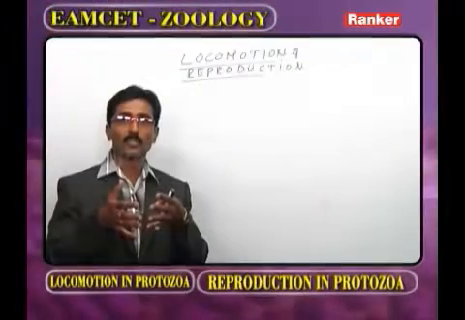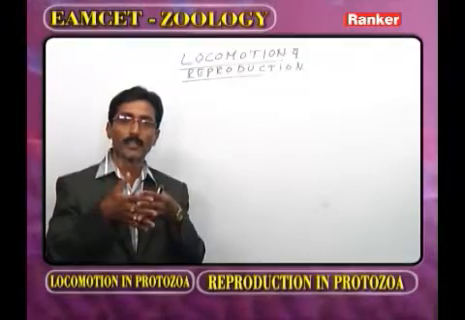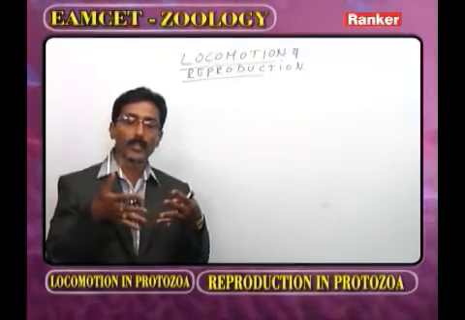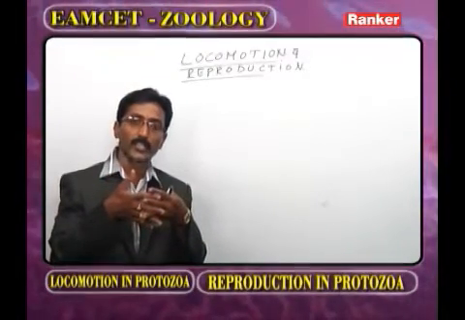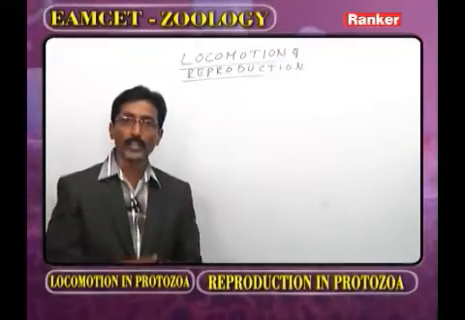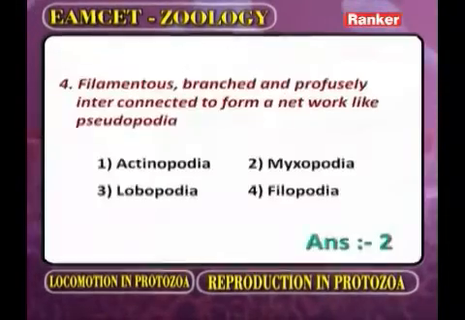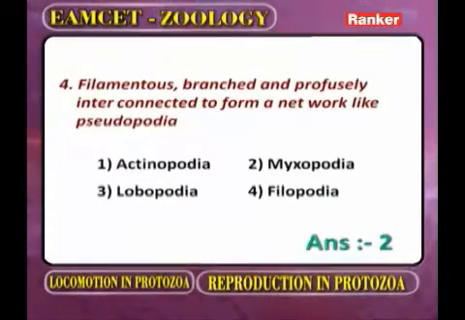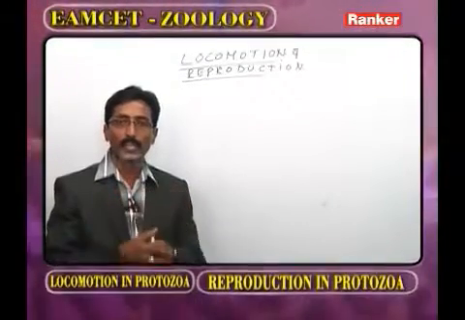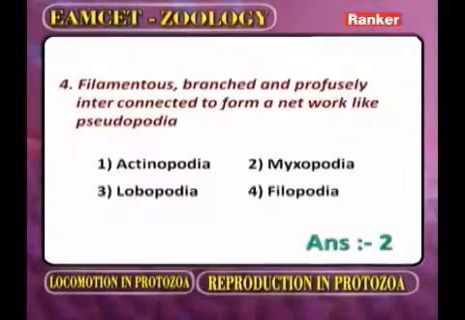Why do we call it myxopodia? Here the pseudopodia are mixed. Why is it called reticulopodia? The pseudopodia are united in the form of a net, so it is called reticulopodia. The third one we call lobopodia. The fourth one we call filopodia. Regarding this question, network like pseudopodia, the correct answer is myxopodia. Now we go for the next question.